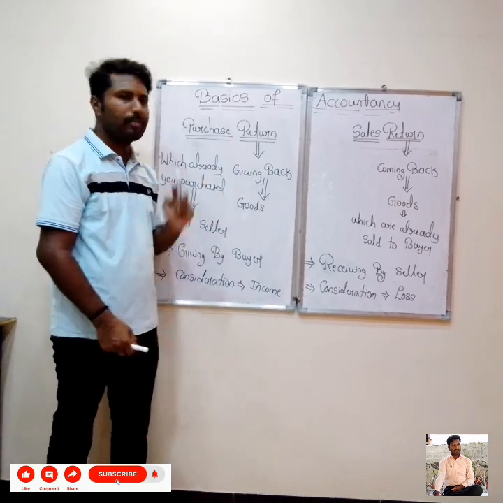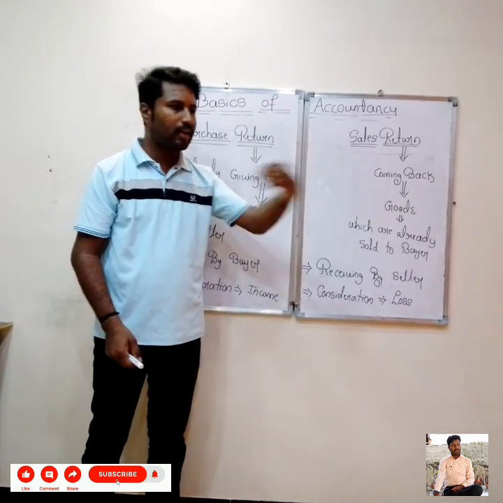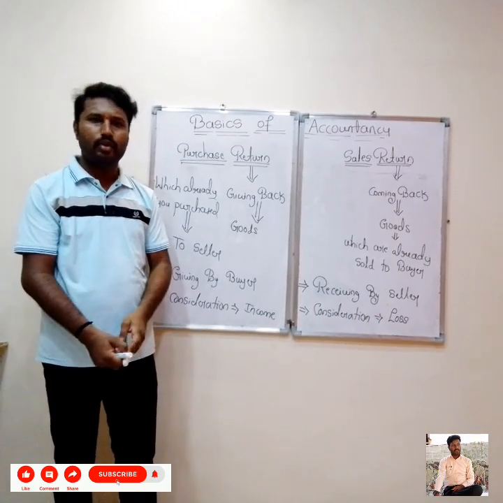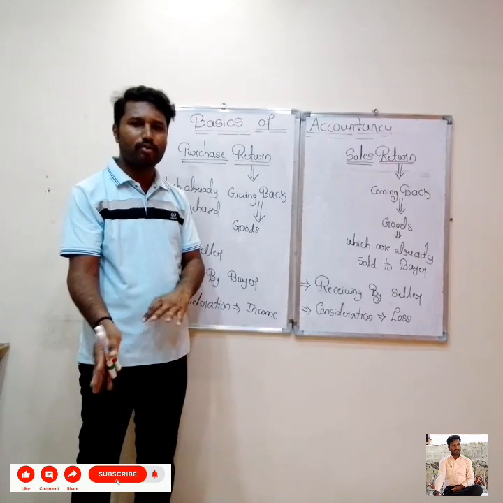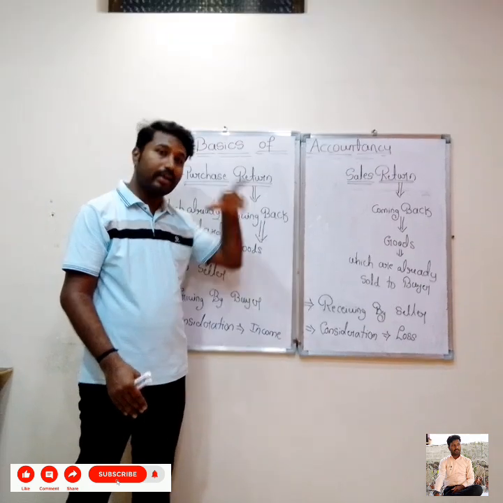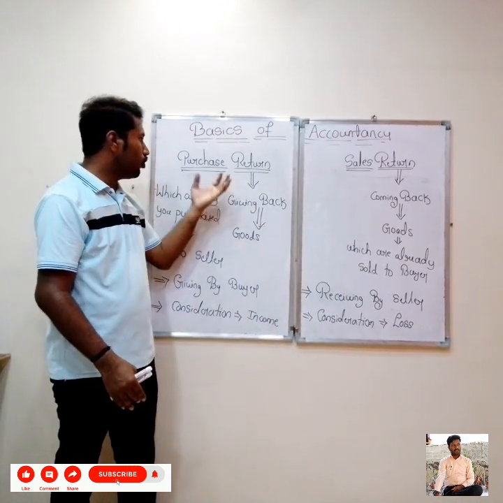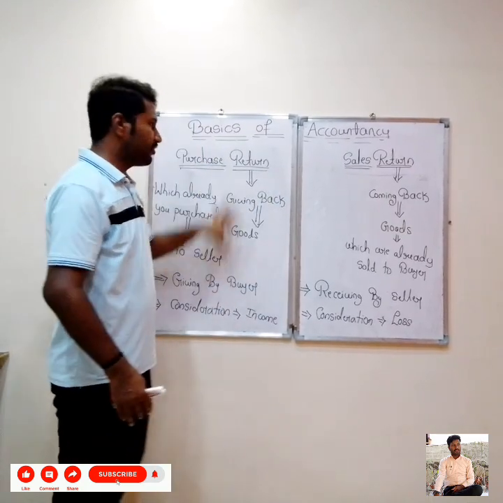This is purchase return. For this marker, if I paid 10 rupees and I return it, I will get that 10 rupees back. That's why I will consider it income. It is not in profit and loss, but for accounting purposes I am taking it as income. In the next videos I will tell how we consider purchase return as income. So I hope purchase return is clear.